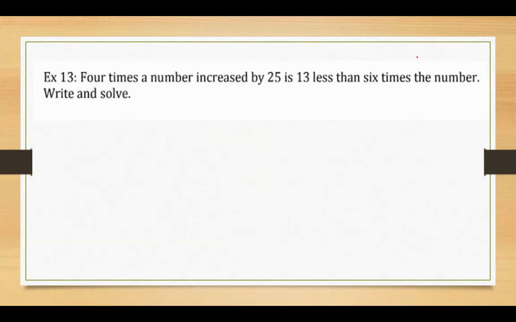Okay, last thing we need to do, we got to talk about word problems. They are going to be throughout. So remember, use your highlighter, go step by step, use my strategies. The first thing I'm going to do is read this word problem all the way through. 4 times the number increased by 25 is 13 less than 6 times the number. And it wants me to write and solve. If you try to do that all at once in your head, you're going to get frustrated. You're not going to be able to do it.